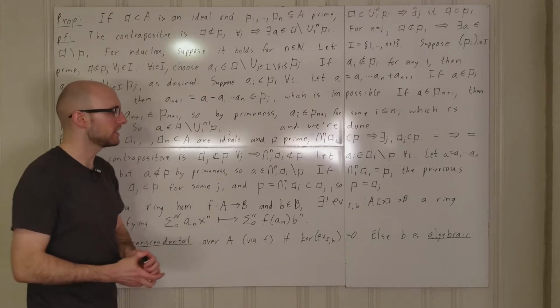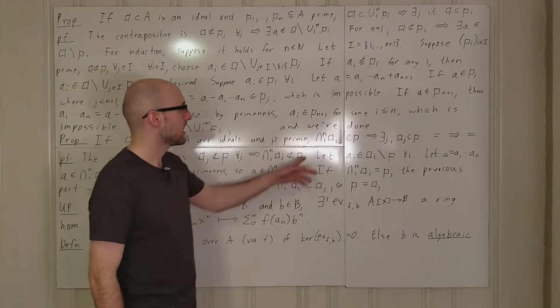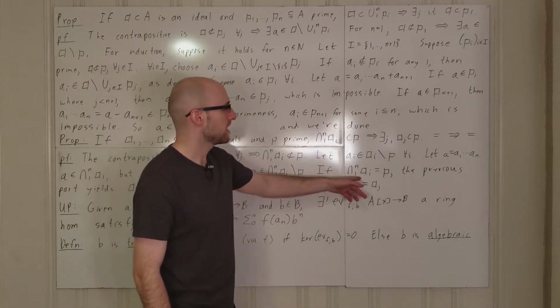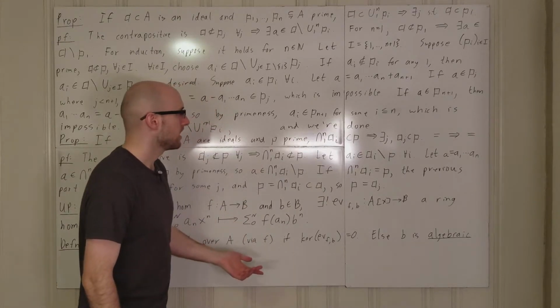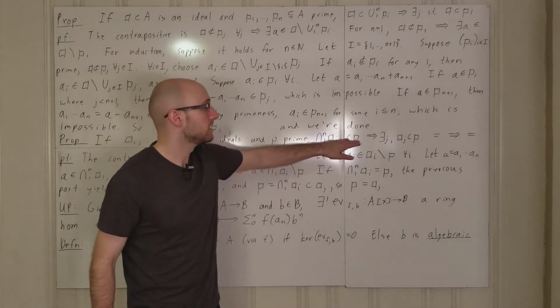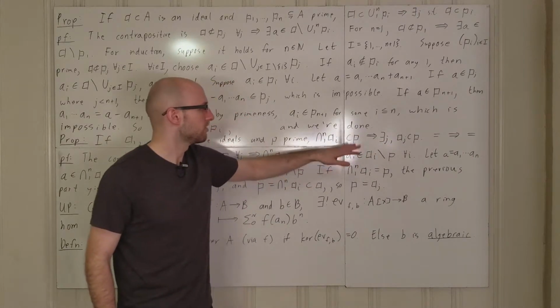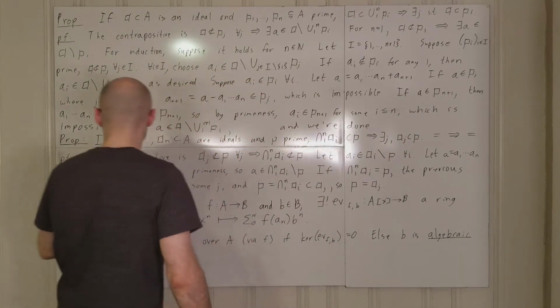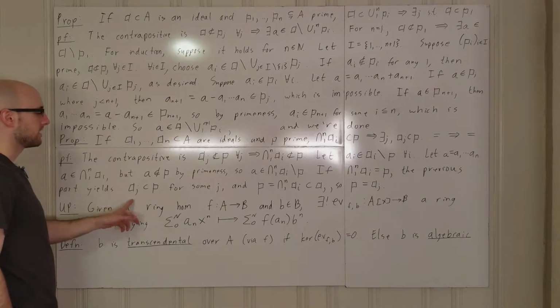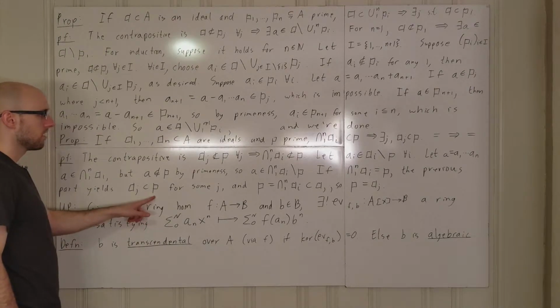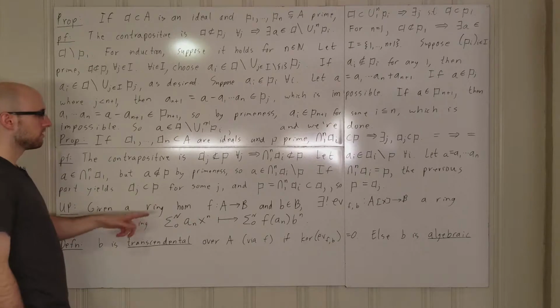As for the equality statement, if it happens that the intersection of the A_i is equal to P, then in particular the intersection is contained in P, and so we can use the first thing that we proved to show that certainly there is some A_j such that A_j is contained in P.